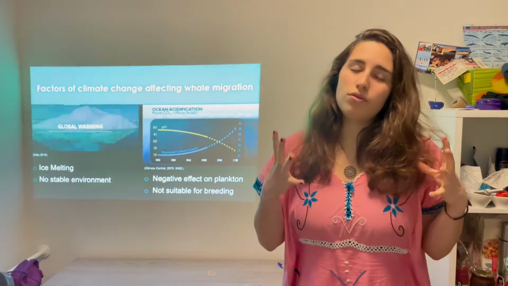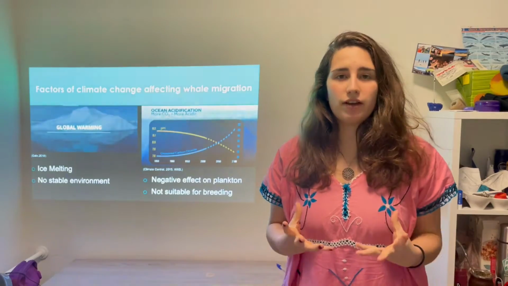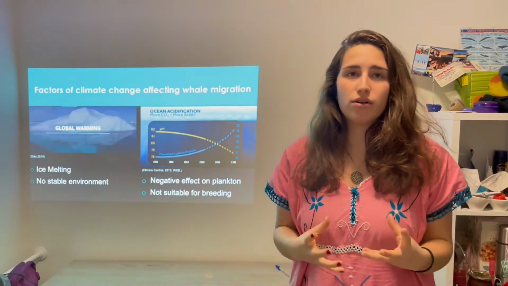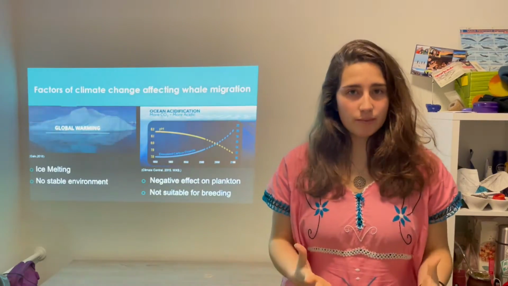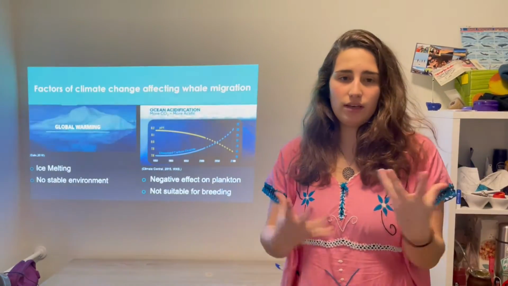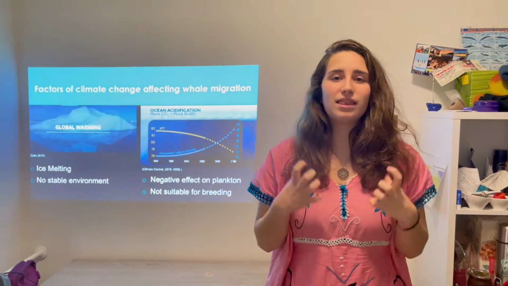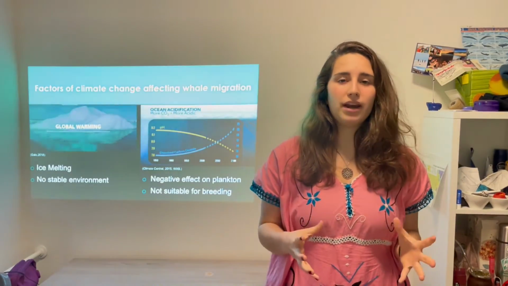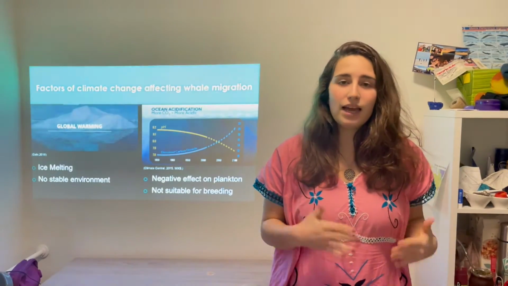With this pH decrease, there is plankton that does not survive because it doesn't have the resources to overproduce. If plankton doesn't overproduce, then there is a lack of krill. So whales do not get that energy in order to migrate, and when they arrive at the mating places, it's hard for them to mate and to breed.